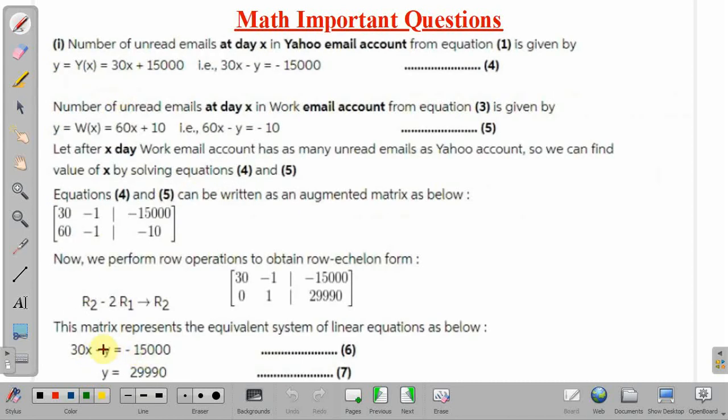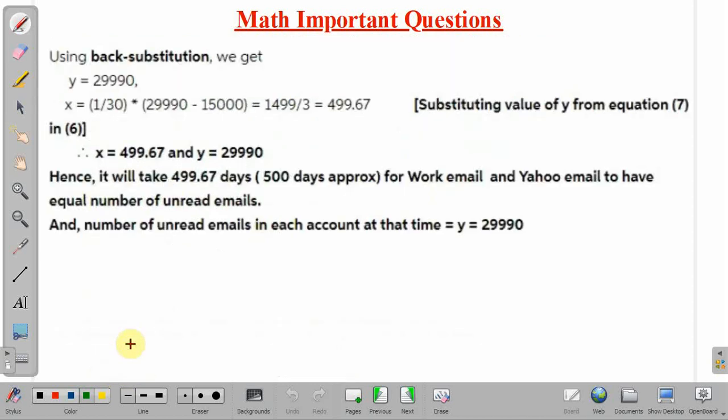Substituting the value of y from equation 7 in equation 6, we can find the value of x. So x will be equal to 499.67. Okay. Therefore, we have obtained the values of x and y as x equal to 499.67 and y equal to 29,990. Hence, we can say that it will take almost 500 days for work email and Yahoo email to have an equal number of unread emails.